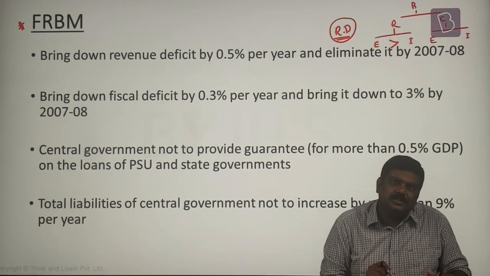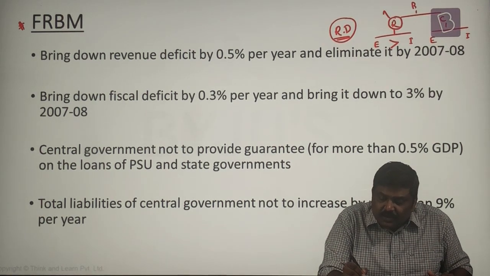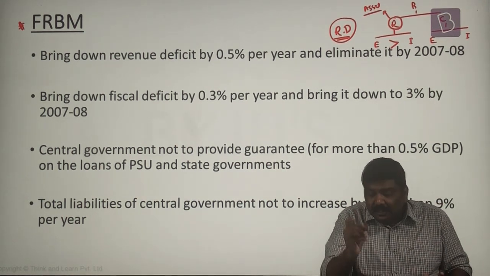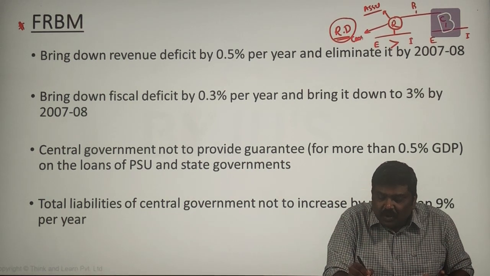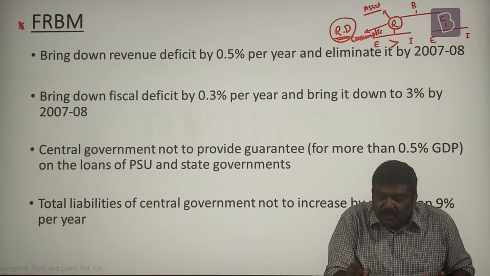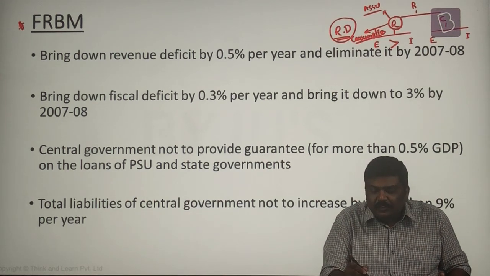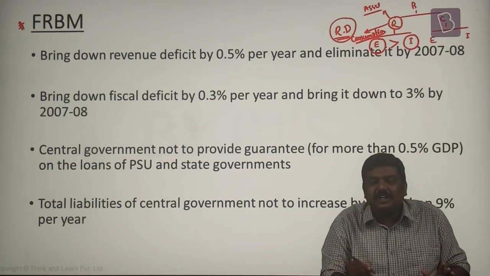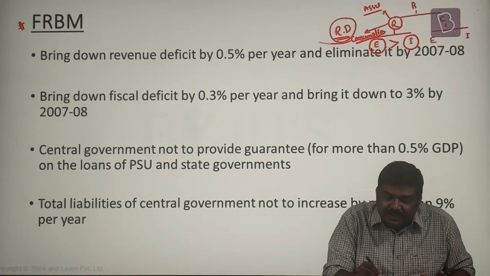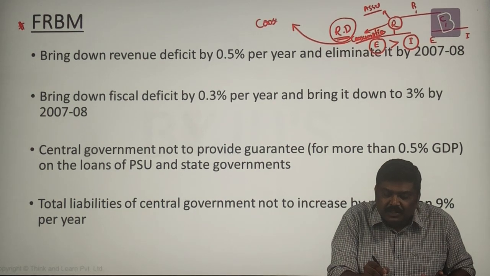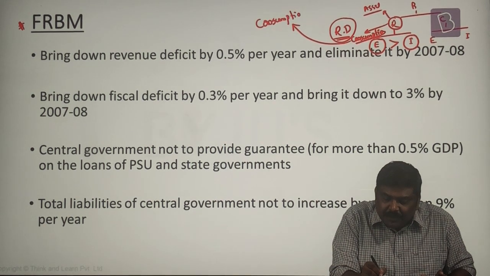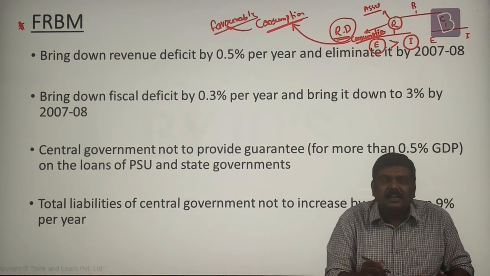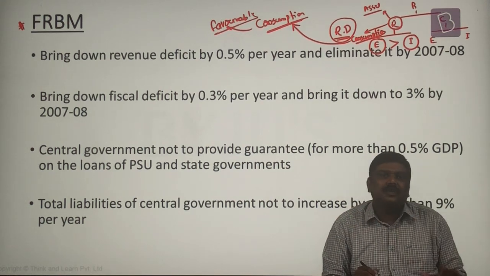Now the problem is this. Revenue side is not associated with an asset. It doesn't deal with an asset. It deals with consumption. That is consumption type. If the Government of India incurs an extra expenditure compared to how much income it is going to generate, it basically means that it is spending extra for consumption purposes. And this particular expenditure is not considered to be favorable, for a simple reason: it doesn't lead to creation of an asset.